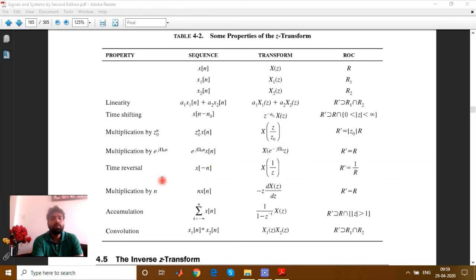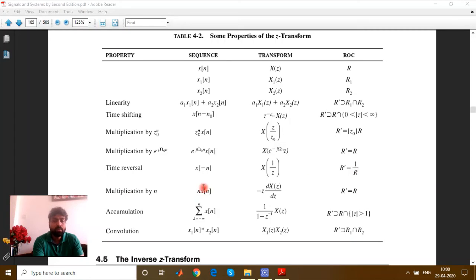Third, we have the time reversal property. This time reversal property will tell you that if you have a sequence x[n] as X(z) and it becomes x[-n], no need to worry, just change z to 1 upon z. And in this case the region of convergence will simply be reversed.